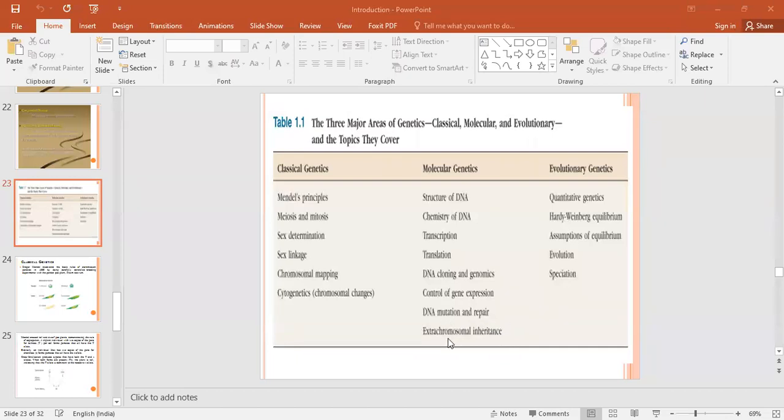Extra chromosomal inheritance means that besides our chromosomes, there is some material which is transferring from parent to us. Up till now what we have learned is that genetic material is transferred from our parents to us, right? But apart from that genetic material, there is another material also which is transferring from your parents to you. Does anybody know what that is? That is known as extra chromosomal inheritance.